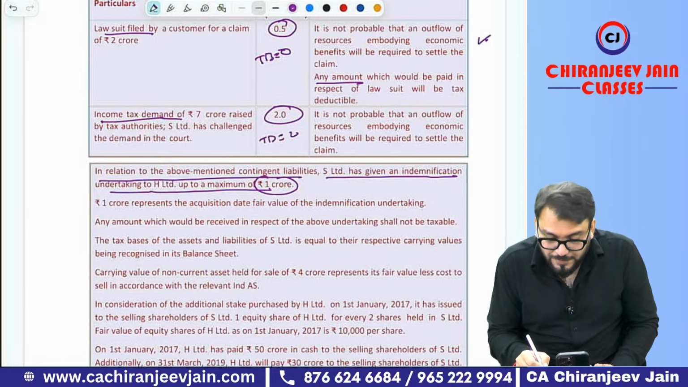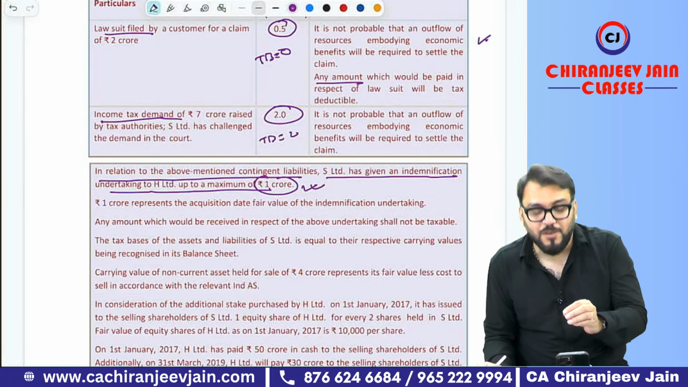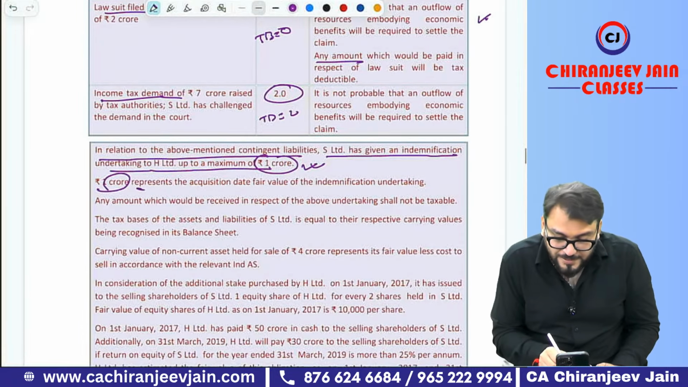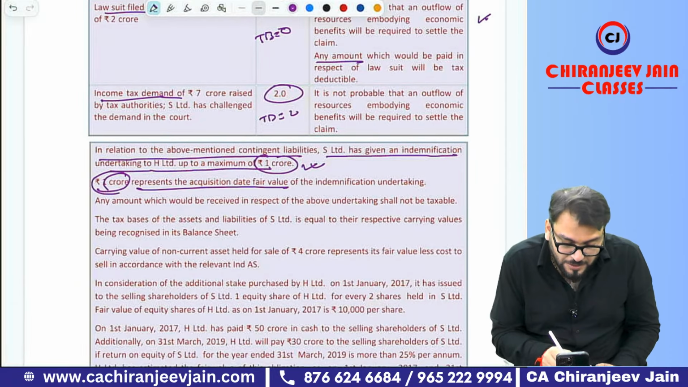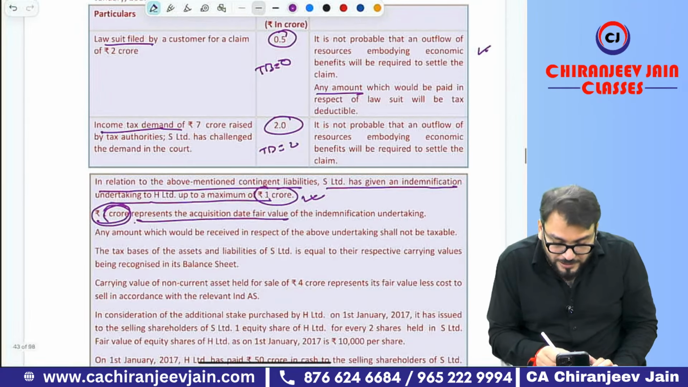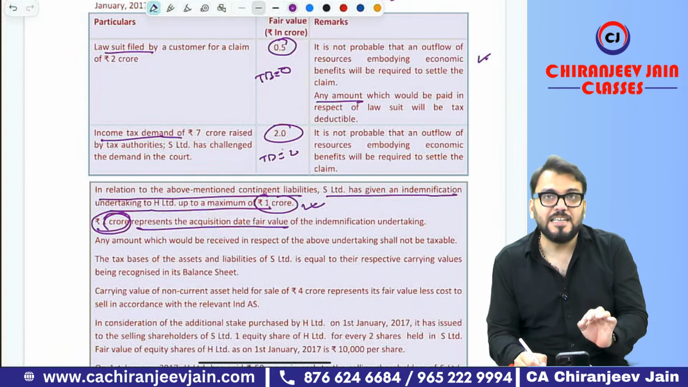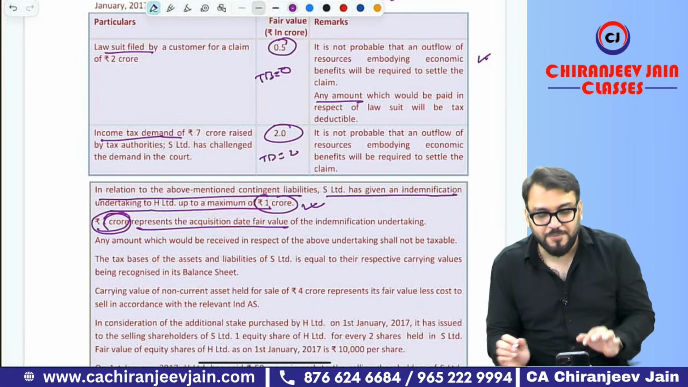In relation to the above mentioned contingent liability, S Limited gave an indemnification undertaking to H Limited up to a maximum of 1 crore. Means indemnification has been given for a maximum of 1 crore. 1 crore represents the acquisition date fair value, means the fair value of the indemnification asset is given. And you can see this fair value is actually less than 2.5 crore. It means the indemnification asset will be recognized at that fair value only.